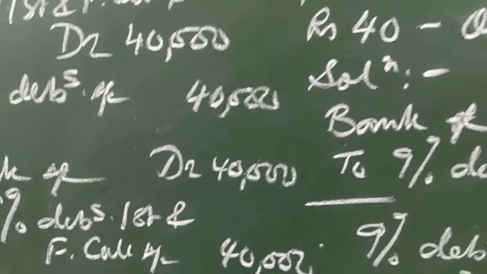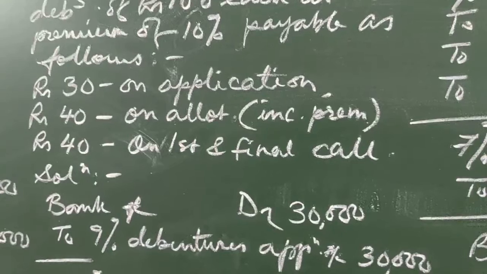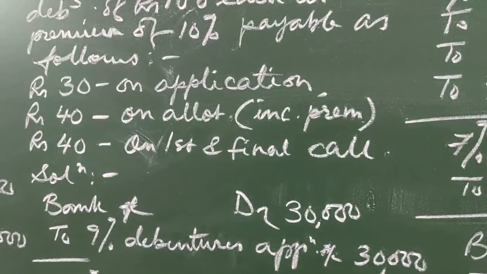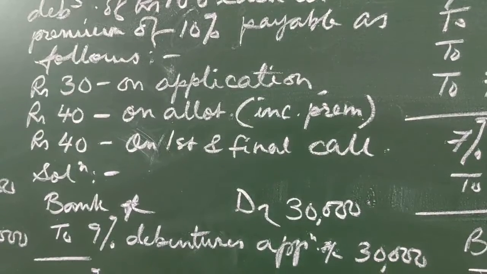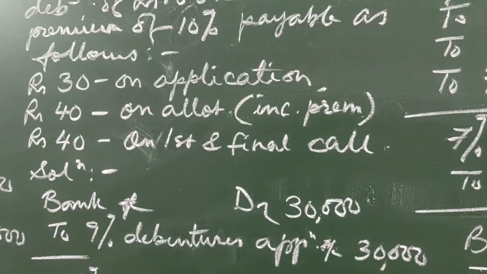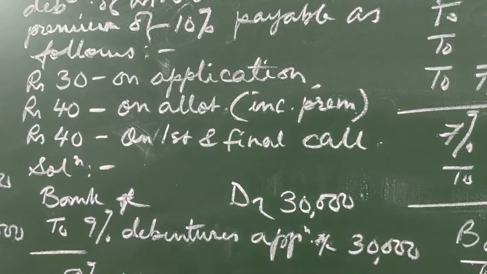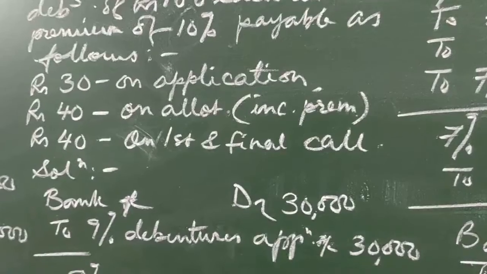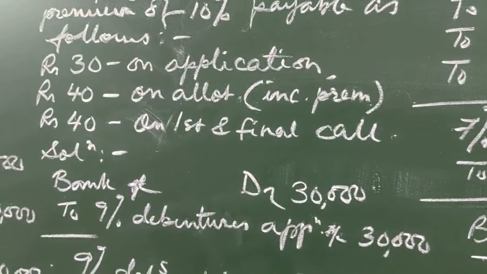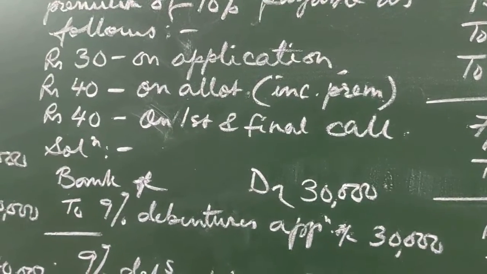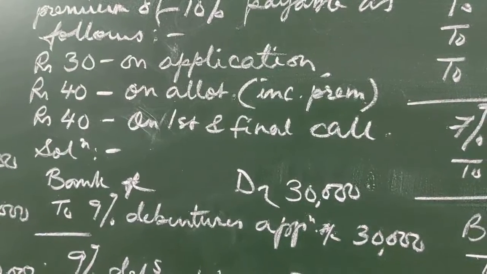So you see over here in this question, the premium was receivable with allotment. 10 rupees premium was receivable with allotment. But even if in the question it is not mentioned where the premium is receivable, we will always assume that it is receivable with allotment. If it is not mentioned, we will assume that it is received with allotment. But it can be received with application also. It can be received with allotment also. It can be received with first call also. It can be received with final call also.